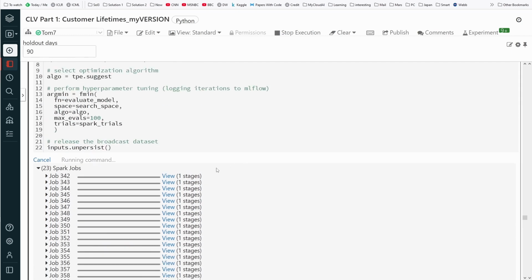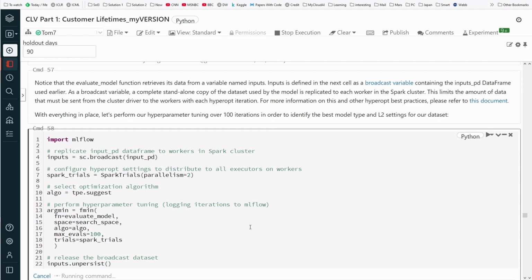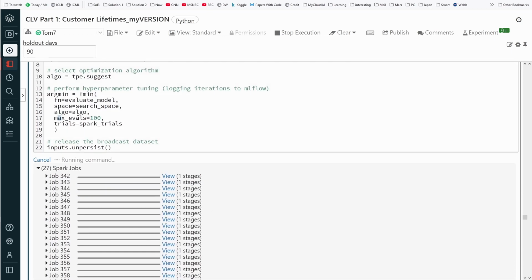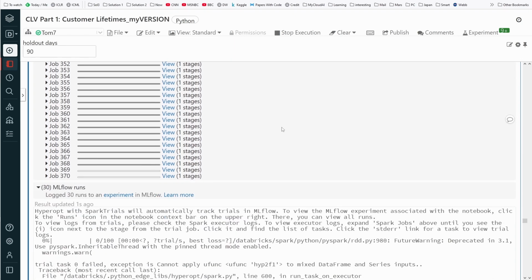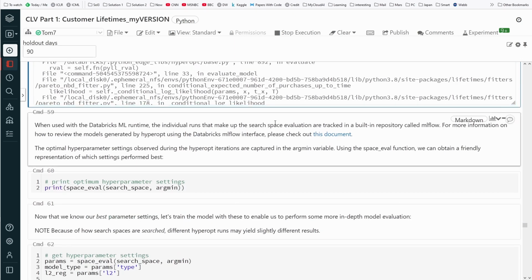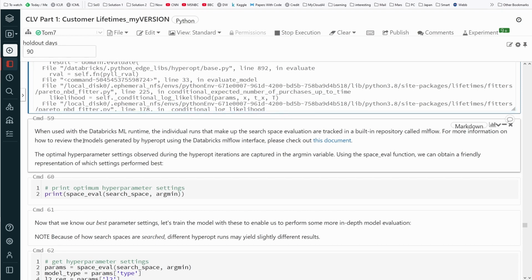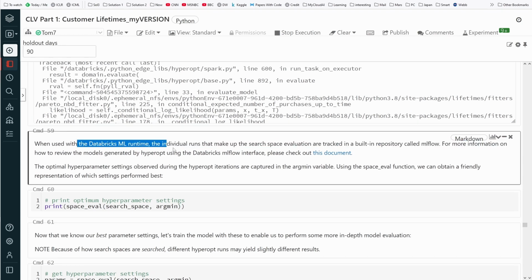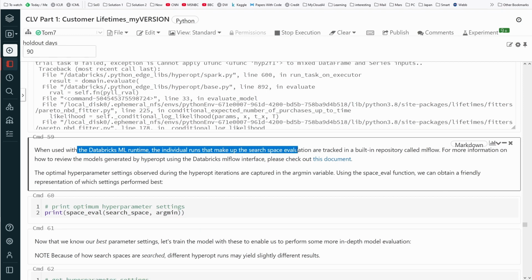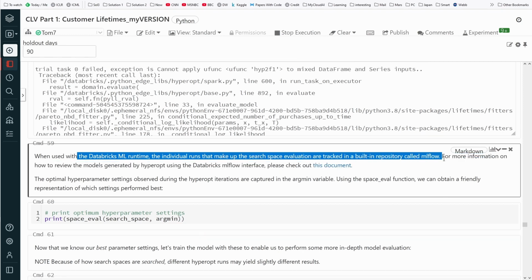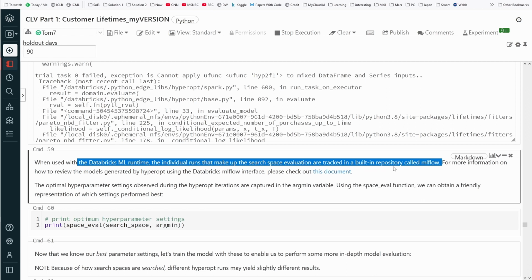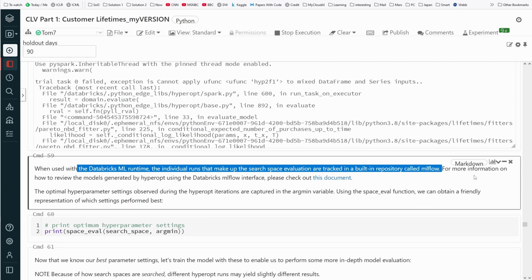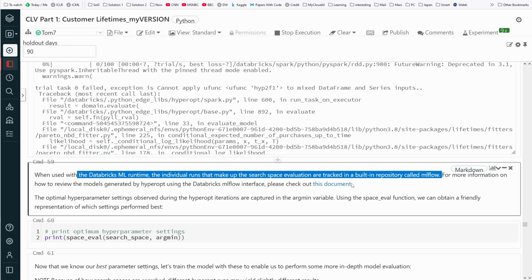So now our Spark job is running, MLFlow is running. We have 100 runs. I suppose this is going to take some time, so let's look ahead. When used with the Databricks ML runtime, did we have an ML runtime? The individual runs that make up the search are tracked in a built-in repository called MLFlow. I have a specific video on MLFlow for more information.